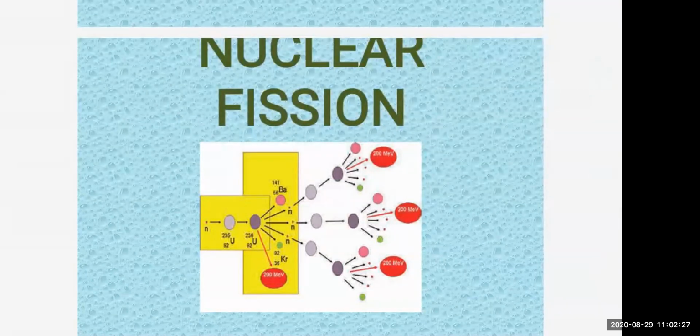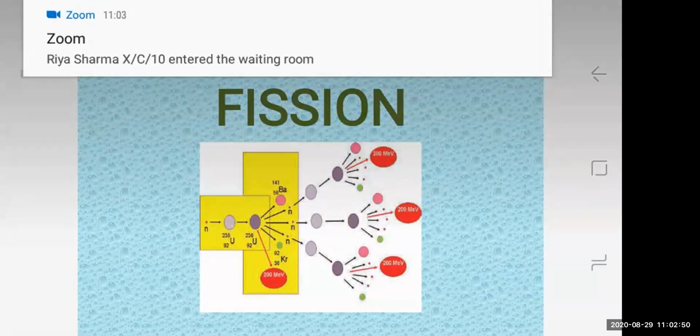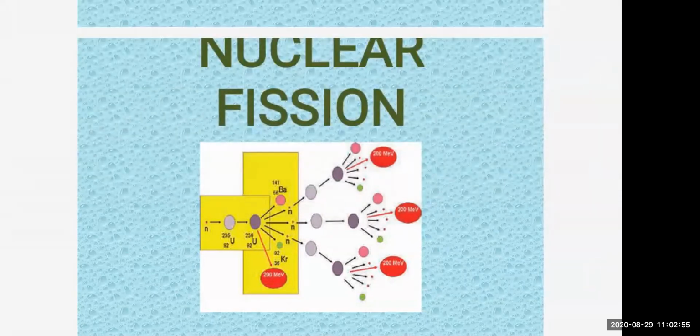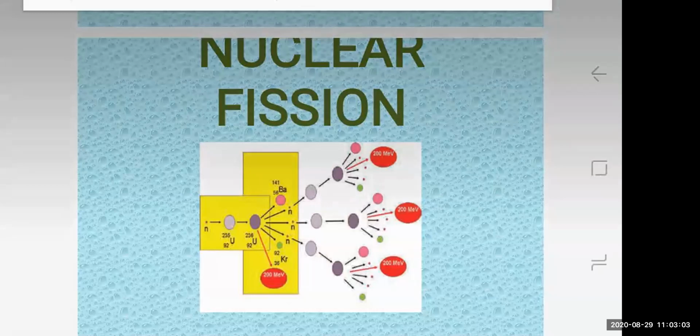Either due to natural radiation, or due to bombardment of some other neutrons on it. Some other neutrons will hit this nucleus, and the nucleus will break. There is fission. The diagram shows nuclear fission from one nucleus to 2, to 4, 4 to 8, and in that way it will divide. This fission will liberate energy, and that energy is nothing but atomic or nuclear energy. So the energy in the steam will rotate the turbine, which will turn the generator producing electrical energy, right?